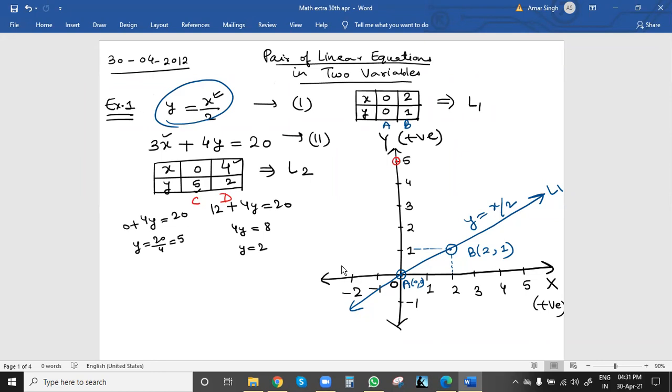If you carefully notice, because we have taken equal gaps, 4 matches very much with 2, so this will coincide here. This was point C, 0, 5. This was point D, 4, 2. First X, then Y. We'll join these 2 points and extend in both directions.